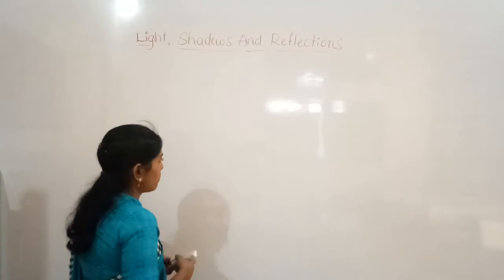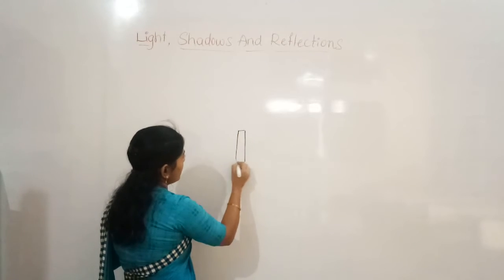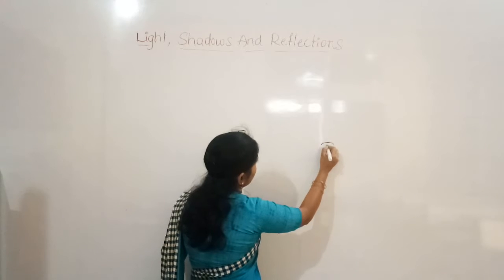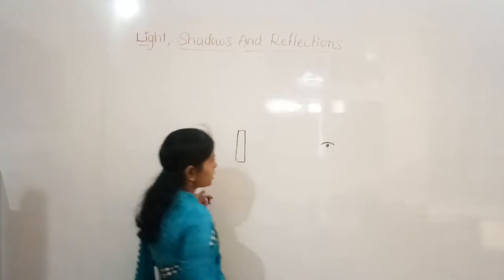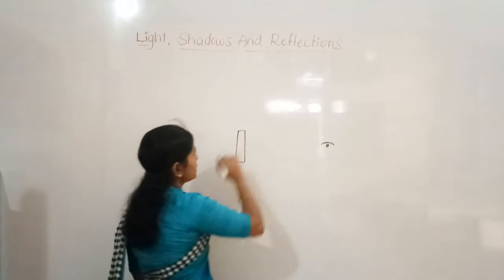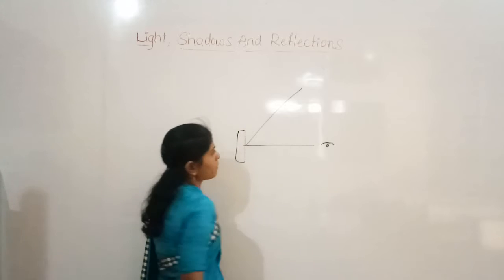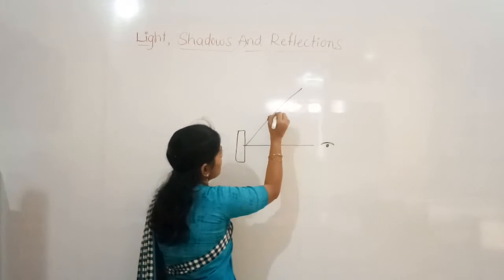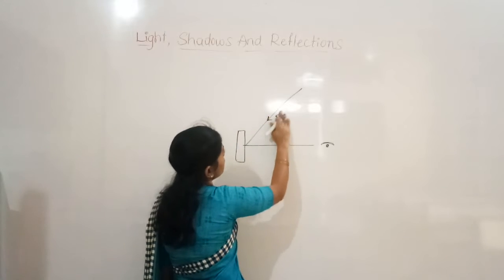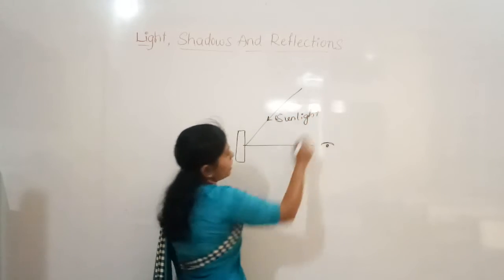So for example, if any one object is there and you are seeing it from this position, we see the object only when the sun ray falls on the object and reflects. Sun rays are falling in this direction. This is the direction of sunlight or the rays of light.